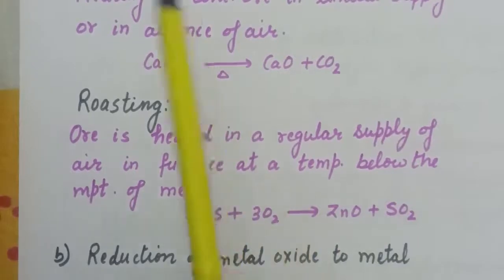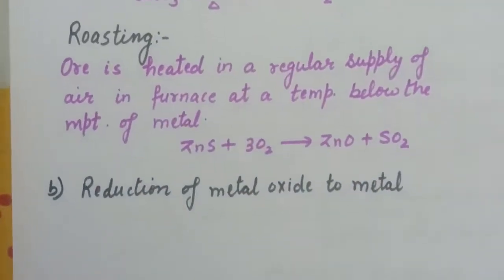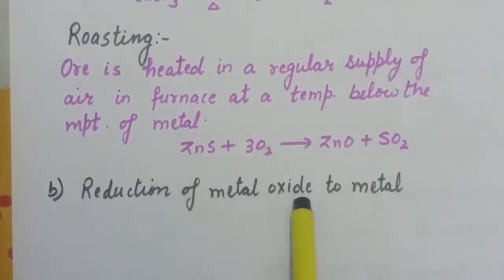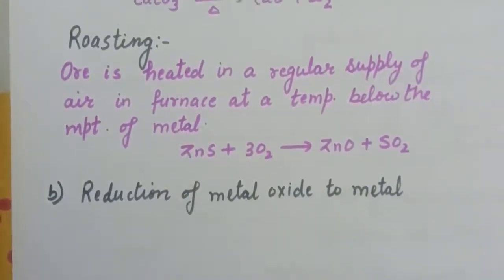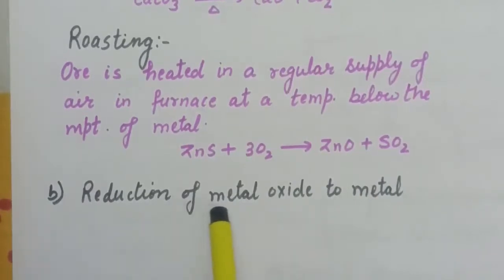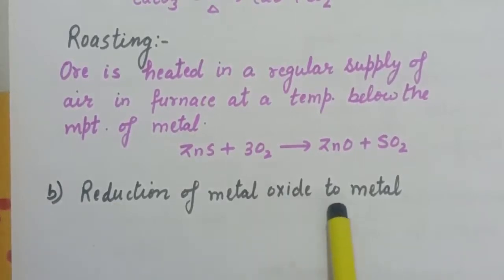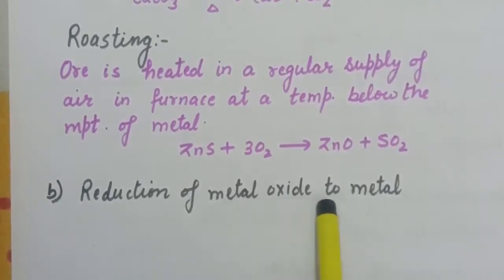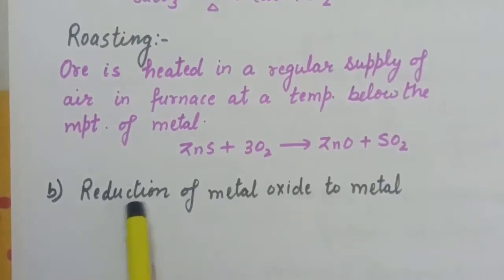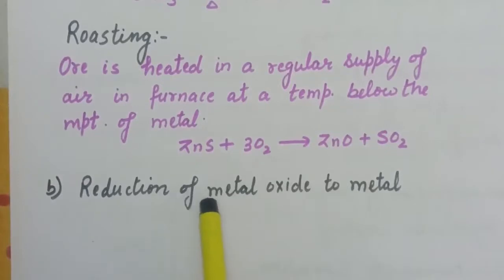Now after the conversion of concentrated ore to its oxide, next step is reduction of metal oxide to metal. And the process of extracting the metal by heating the metal oxide with a suitable reagent, that is suitable reducing agent, that is known as pyrometallurgy. Now we will do the Ellingham diagram, that how metal oxide reduces to metal.